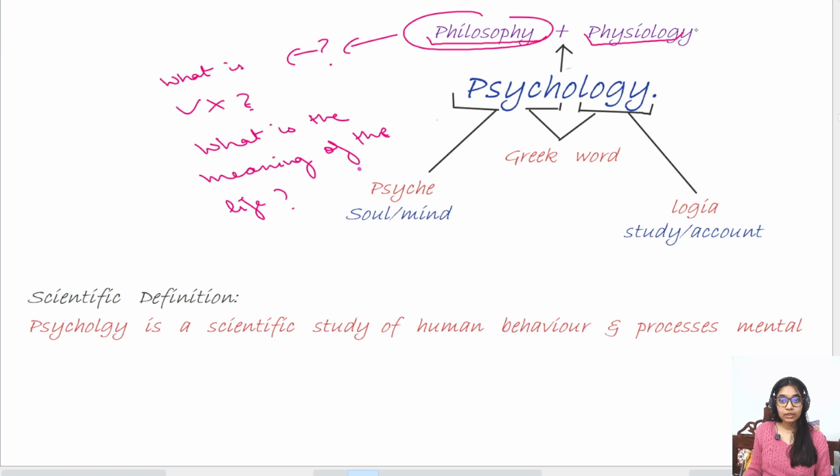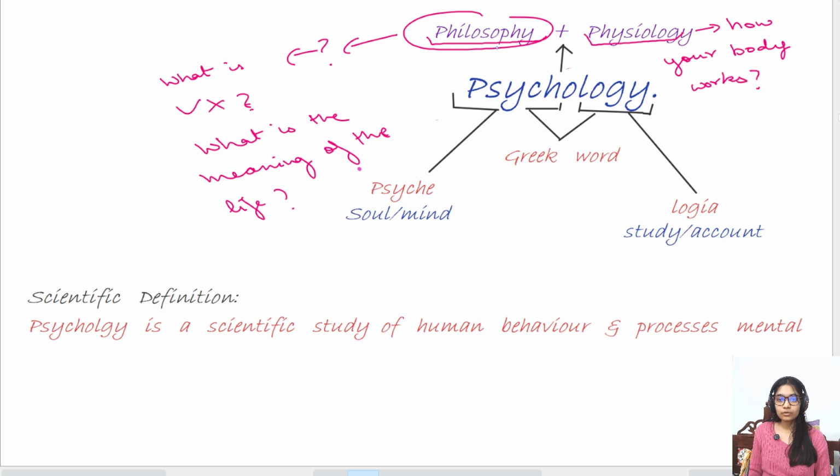Whereas physiology is basically how your body works in very layman terms. आपकी body work कैसे करती है? Okay, so आपके जो भी organs है, how does the heart pump the blood? Where does this blood go? How does your body get energy? Everything. This is physiology. Basically, your biological component of psychology.